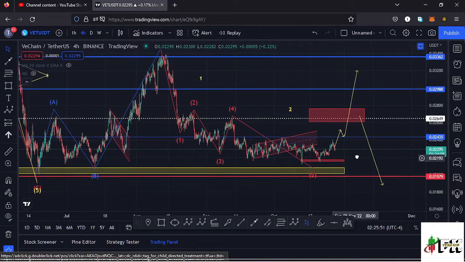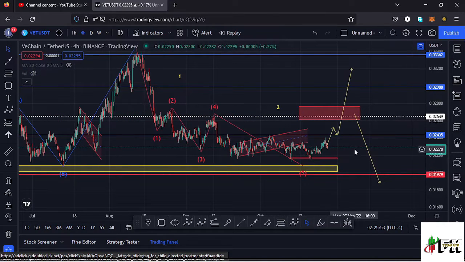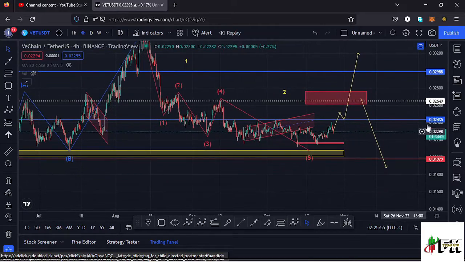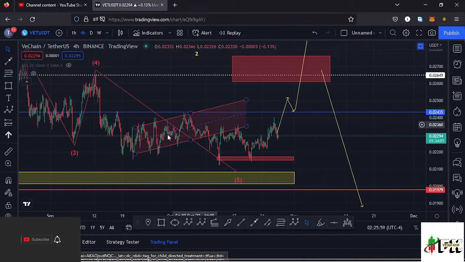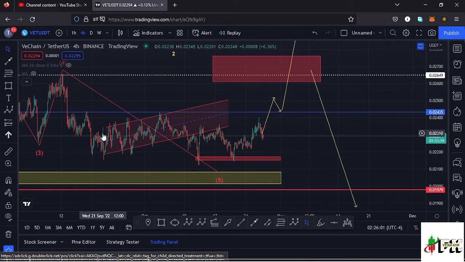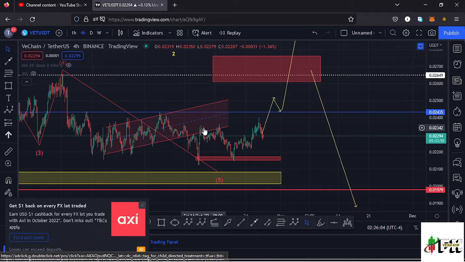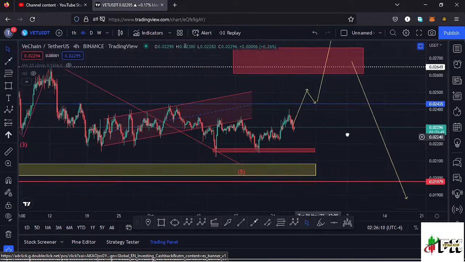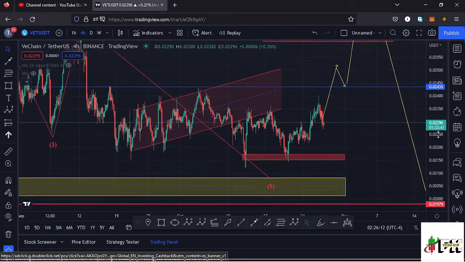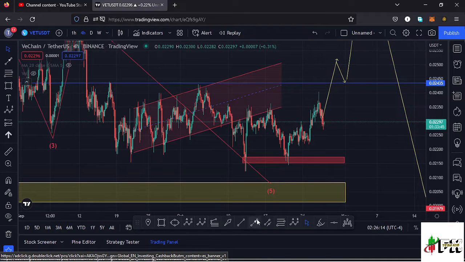And also to support that movement to the upper side, we have some key chart patterns that are in formation over here. You can see after the formation of this 5th wave, we had been seeing a bit of a consolidation right here, and within that consolidation we had been trading within a channel, and we managed to break out of the channel to the lower side, and after we managed to break out of the channel, we even saw a retest of the lower side of the channel in this movement right here.